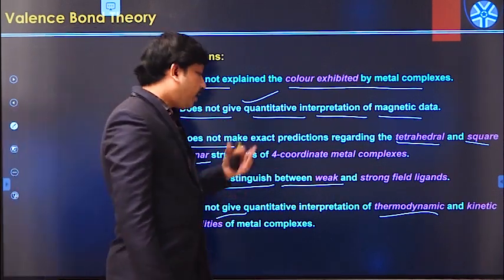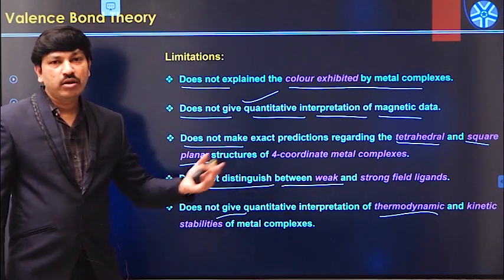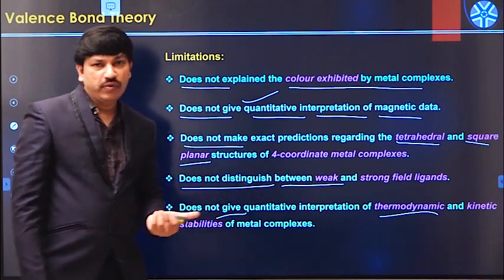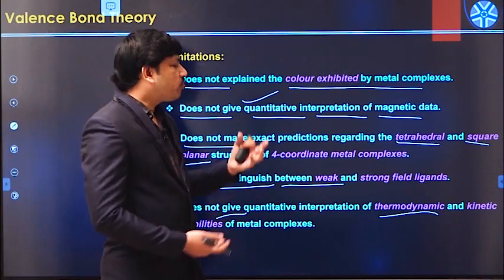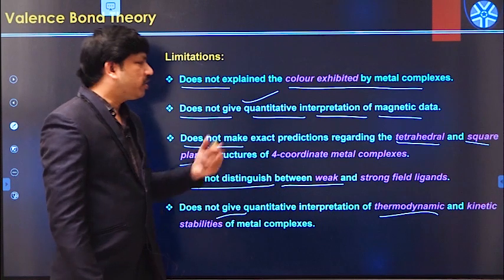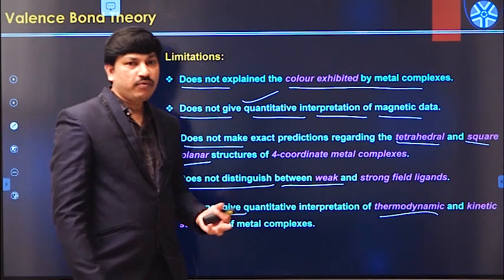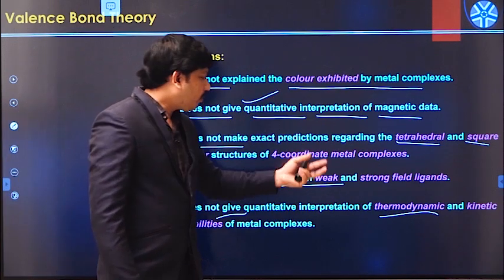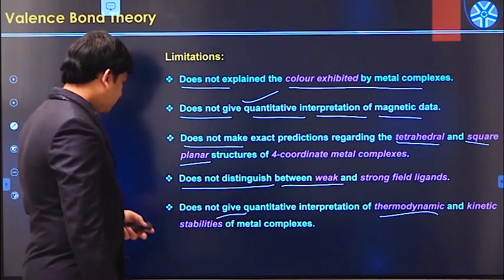In order to address all these issues, we have to go to the other theories. The next important theory is crystal field theory. Crystal field theory tries to answer all these questions and limitations, and gives a new kind of explanation, probably a new type of metal complex formation concept.